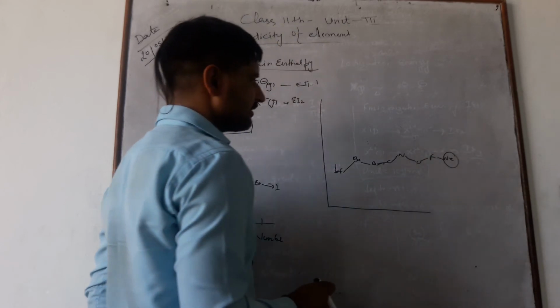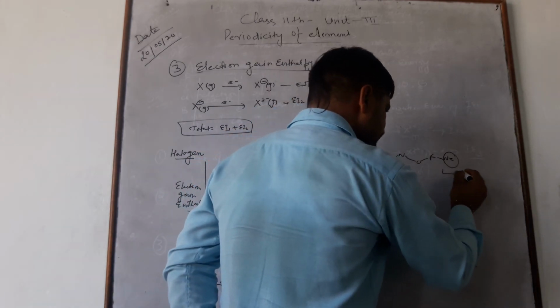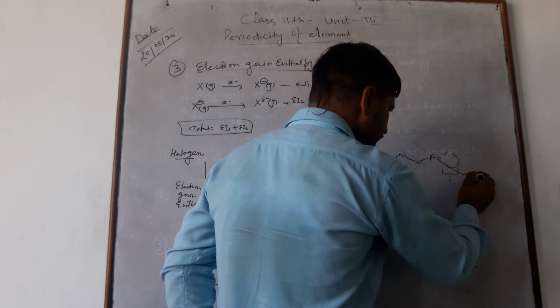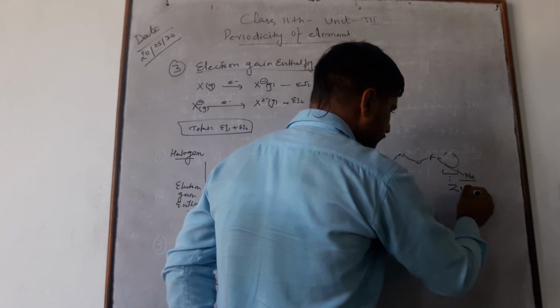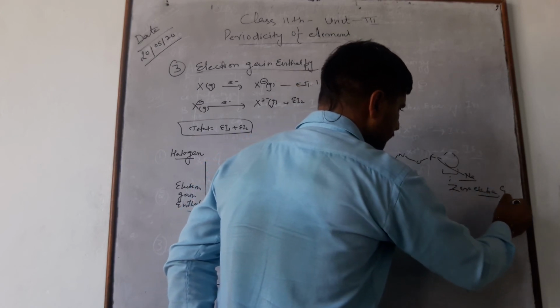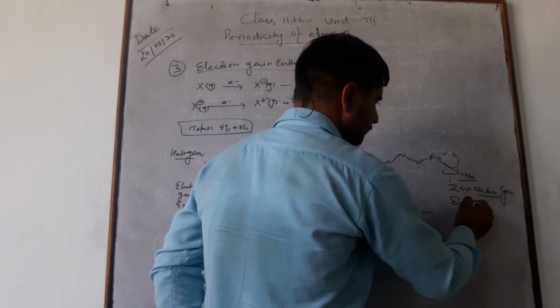It means noble gases have 0 electron gain enthalpy.